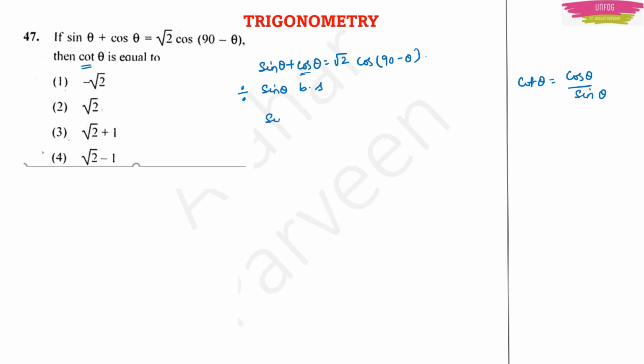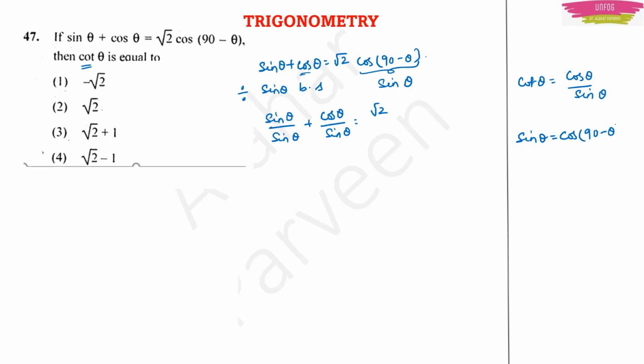So sin theta by sin theta plus cos theta by sin theta is equal to root 2 and cos (90 minus theta). By seeing this only you understand that it is sin theta, right? Complementary angles are there. These are all formulas in trigonometry, okay? You should be knowing all this.